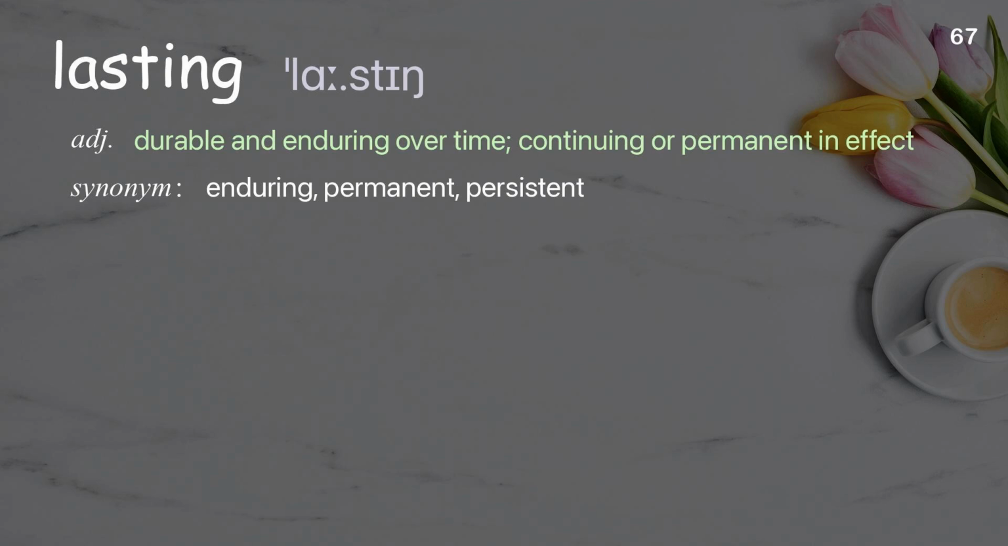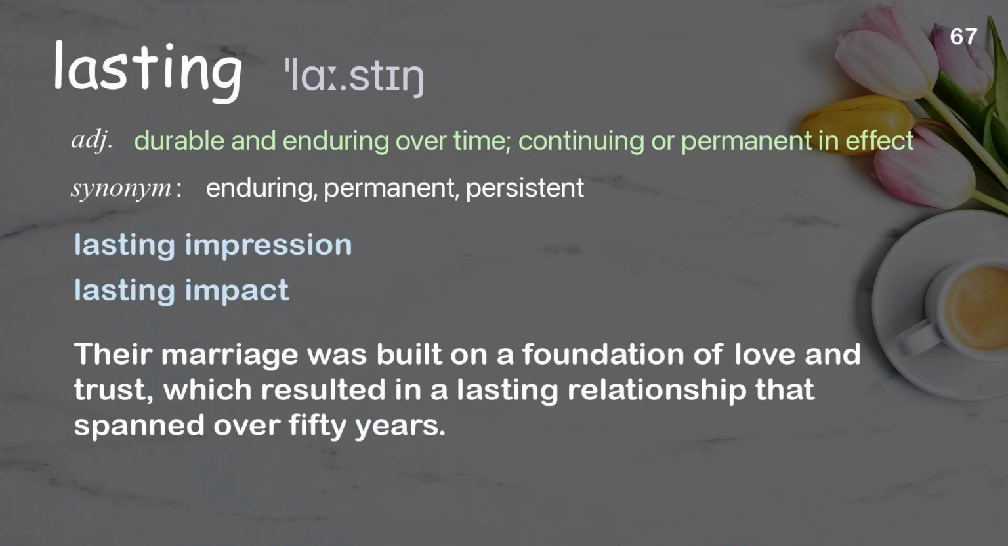Lasting. Durable and enduring over time, continuing or permanent in effect. Examples: Lasting impression. Lasting impact. Their marriage was built on a foundation of love and trust, which resulted in a lasting relationship that spanned over 50 years.